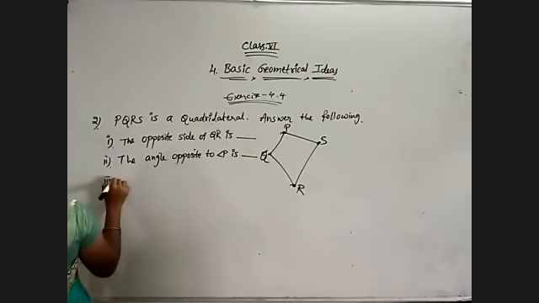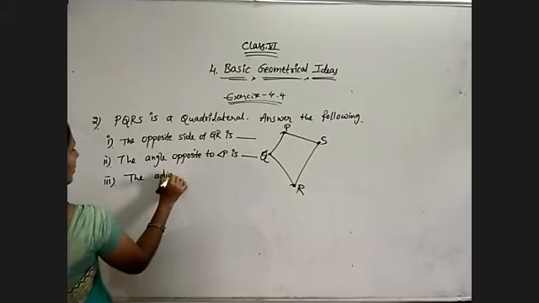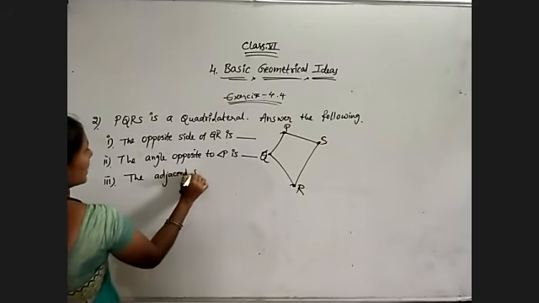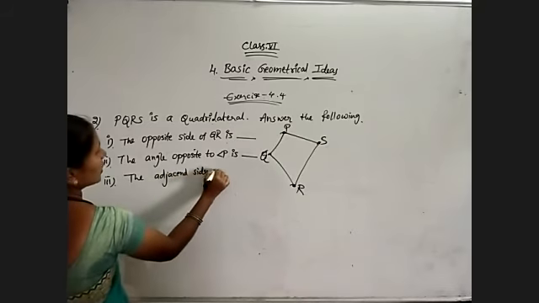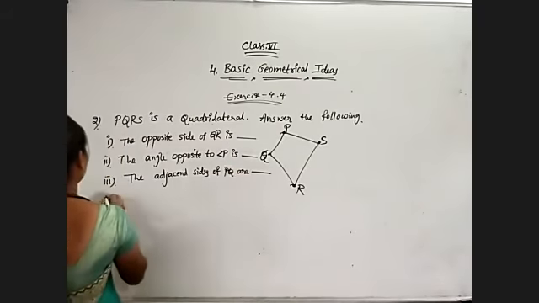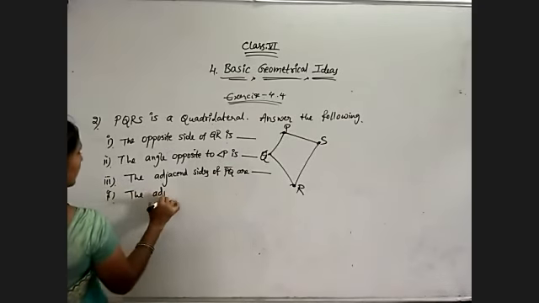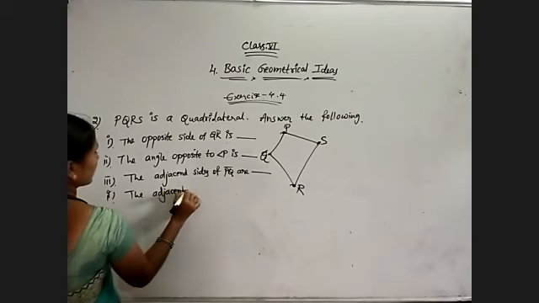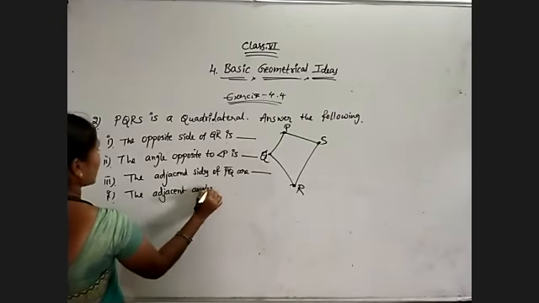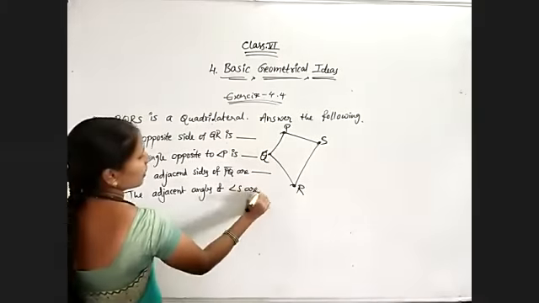And thirdly, the adjacent sides of PQ are dash. Next, the fourth one: the adjacent angles of angle S are dash.